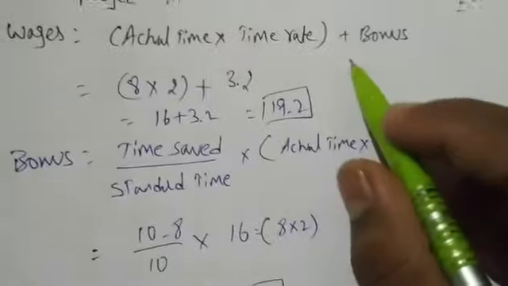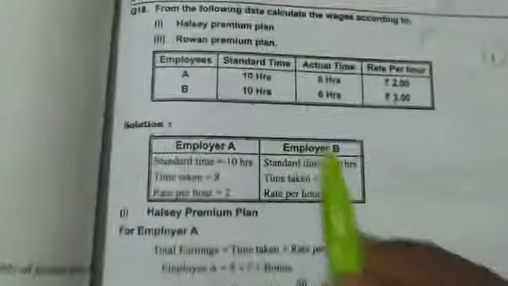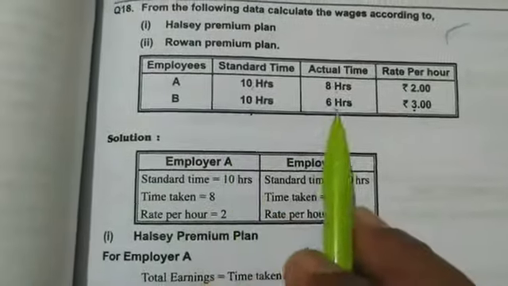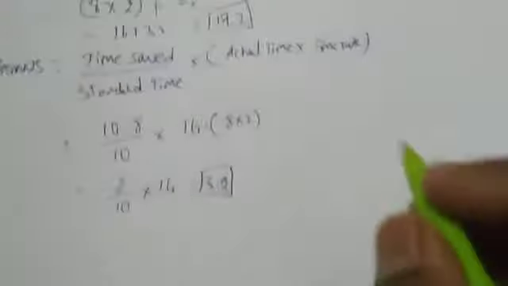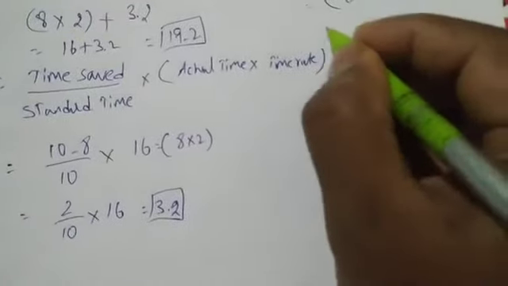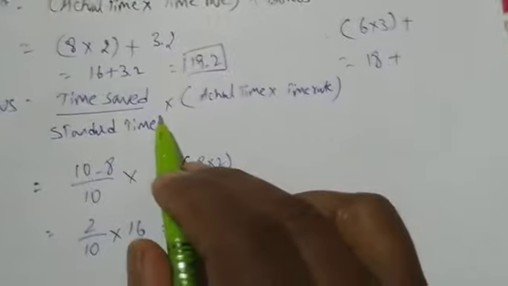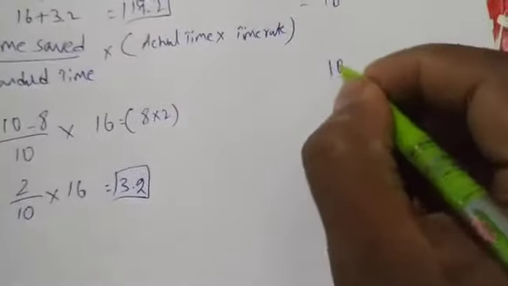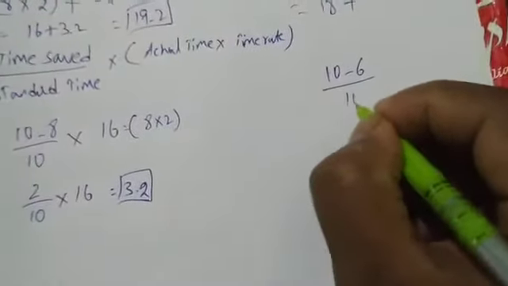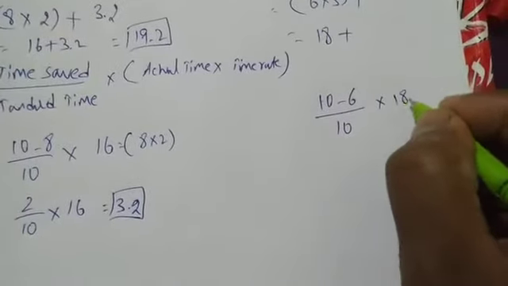So I am not writing the formula. I am simply writing here employee B. Actual time for employee B is how much? 6 hours into 3, plus bonus we don't know. So 6 3s are 18 plus the bonus. Again the bonus formula is here, so I am not writing it again. Standard time is 10 hours, so 10 hours minus actual time is 6. Can I write 18 directly? Yes, I am writing 18.